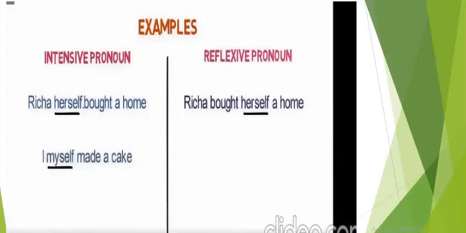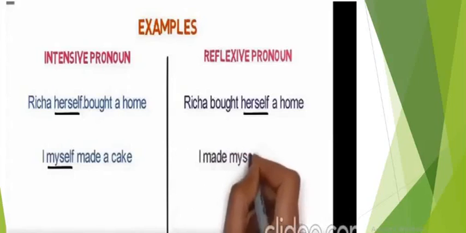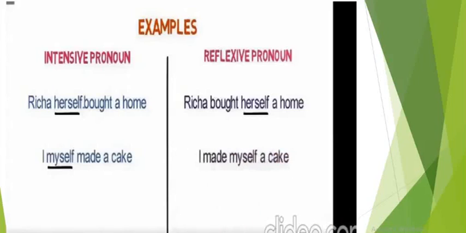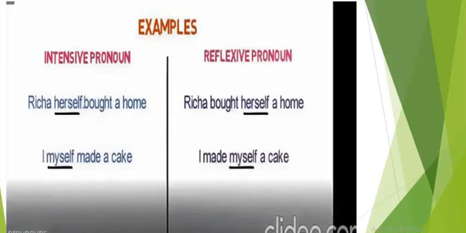Now let's move towards another example of reflexive pronoun. I made myself a cake. If I say I made a cake and I remove myself, this will make a difference. I made a cake. For whom? You don't know. Over here, myself is an object. It is very important. So this is a reflexive pronoun over here. It is reflecting our subject, right?